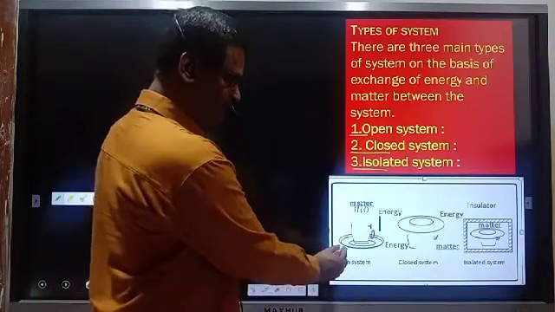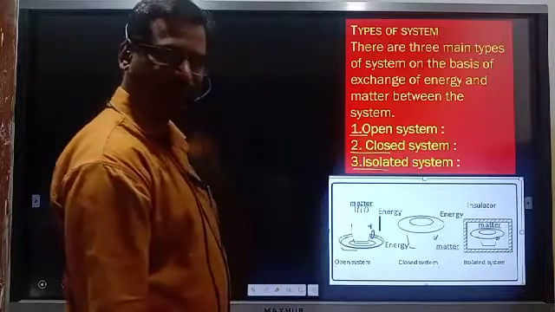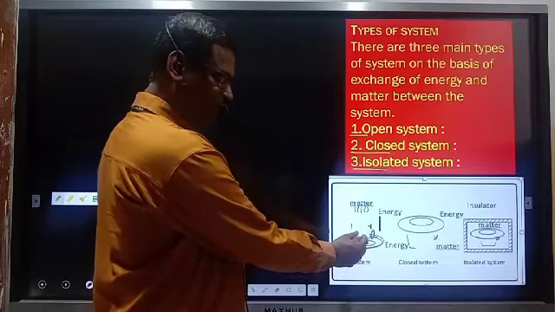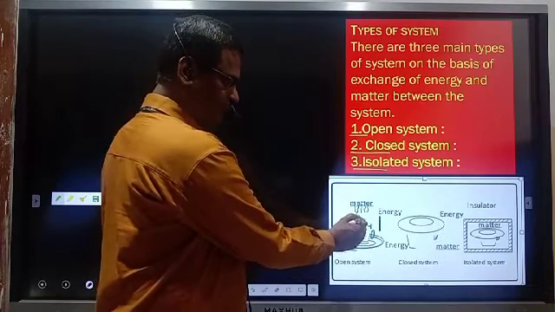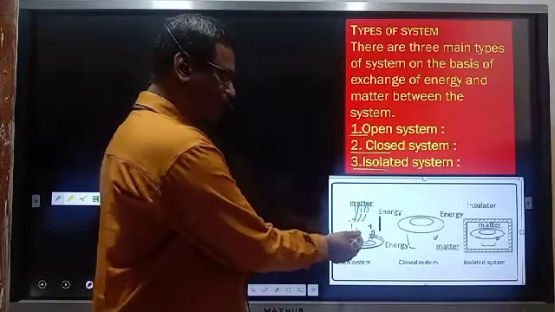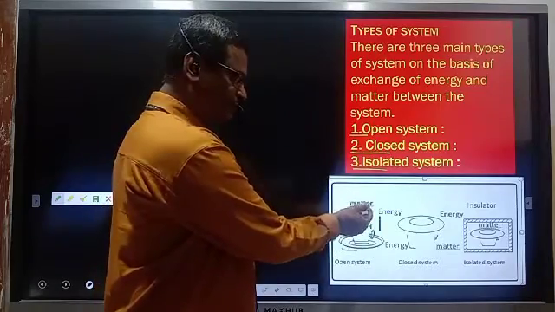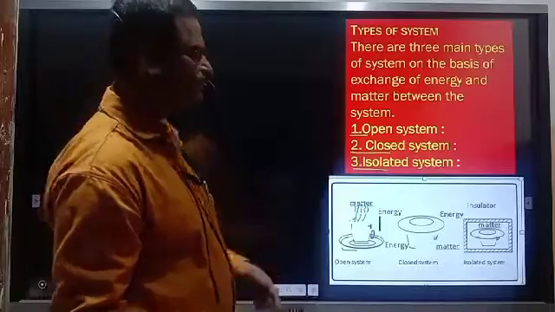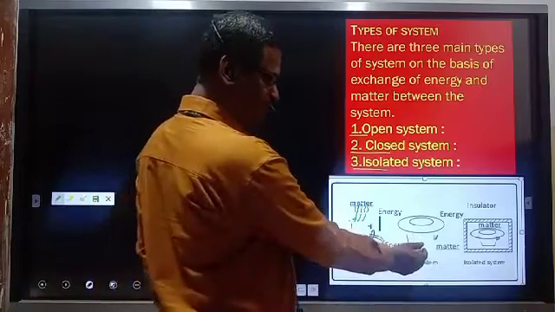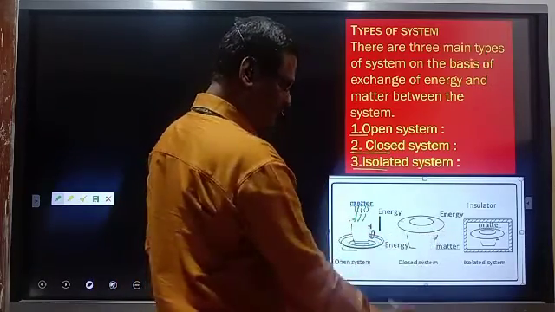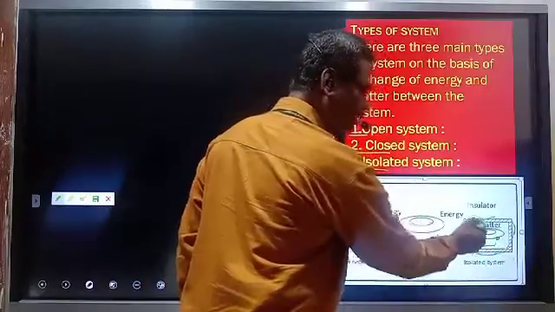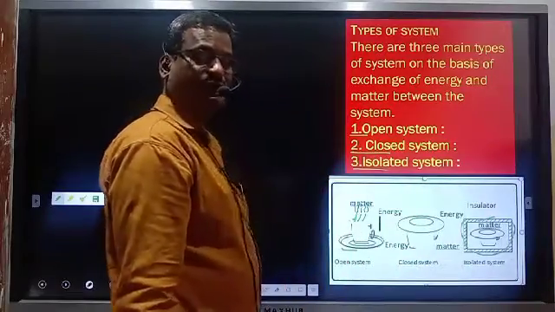See, in this open system, what happens here? It is tea taken in a cup and it is open at the top. So what happens? Vapors escape from the tea, matter is exchanged and energy is also exchanged. That is known as an open system. Over here, in this case, it is closed at the top, so it forms a closed system. And here it is covered from all sides by a thermal insulator also. That is known as an isolated system.